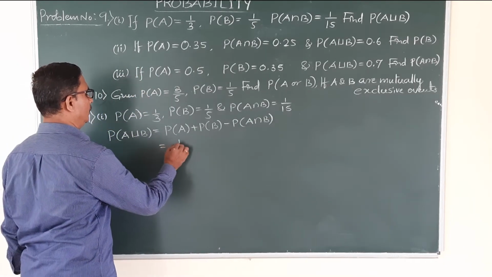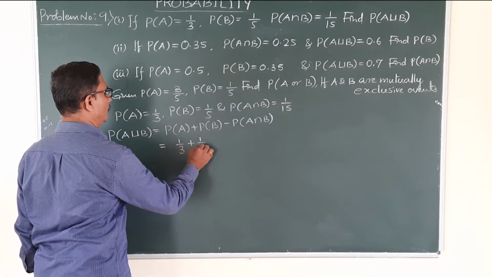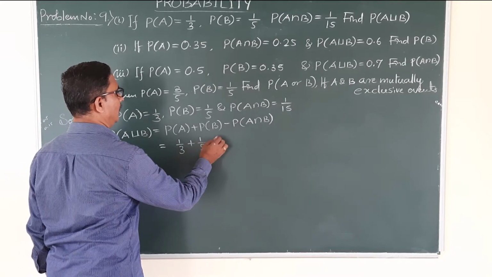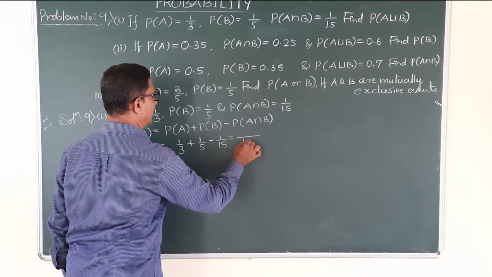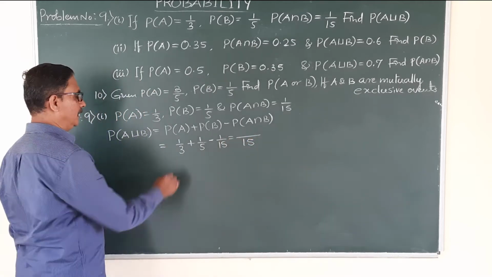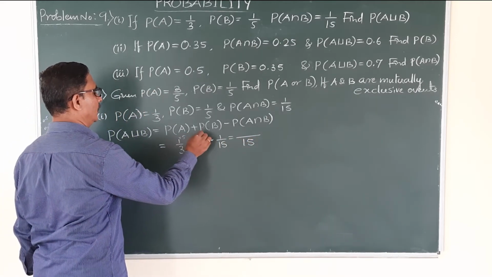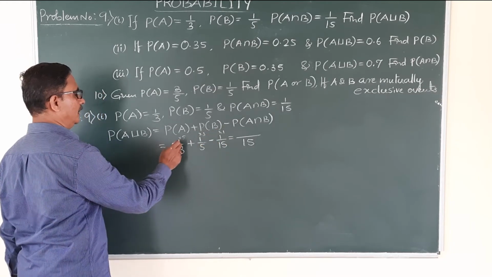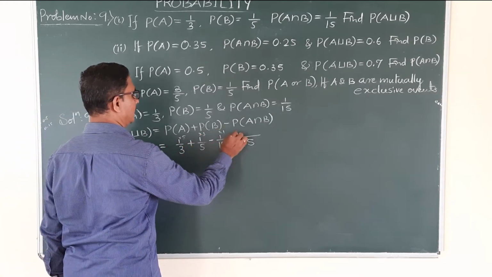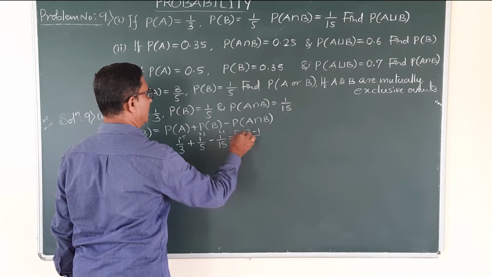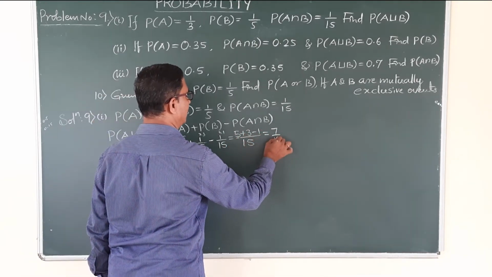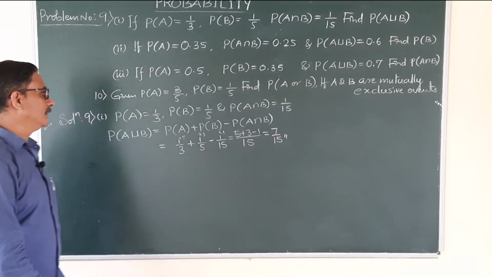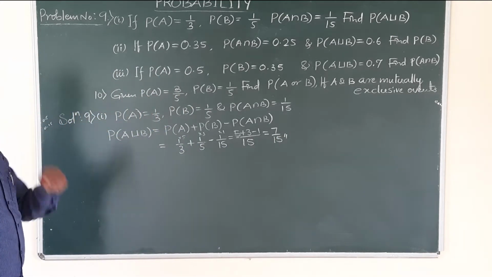Substituting the values, probability of A 1 by 3, probability of B 1 by 5 minus probability of A intersection B 1 by 15. Take the LCM, LCM is 15. 3 5s are 15, 5 3s are 15, 1s are 5, 1s are 5, 3 1s are 3. 5 plus 3 minus 1, 5 plus 3 is 8, 8 minus 1 is 7 divided by 15 is the probability of A union B.